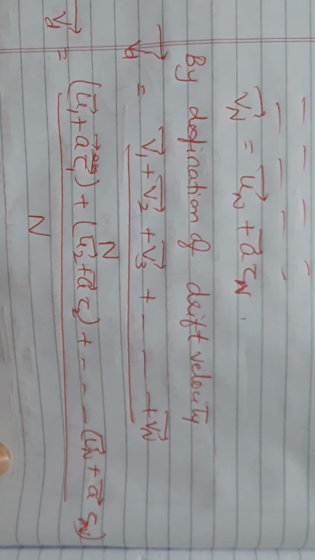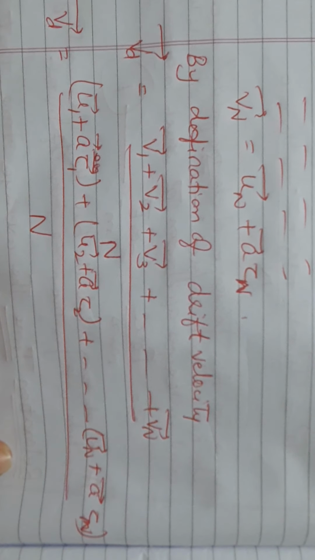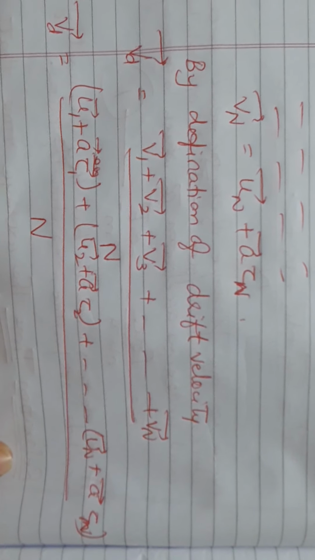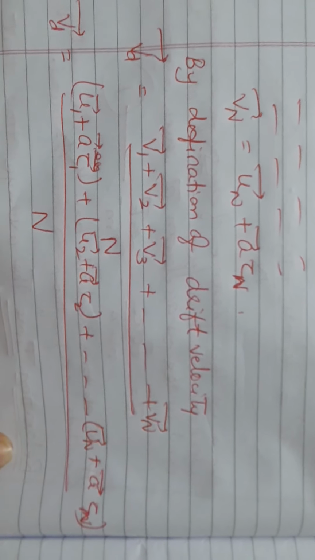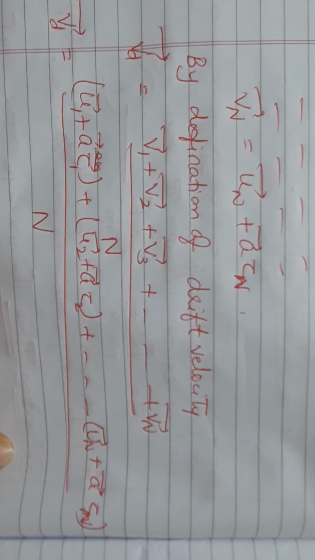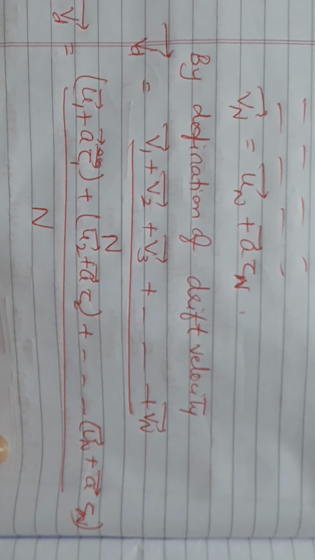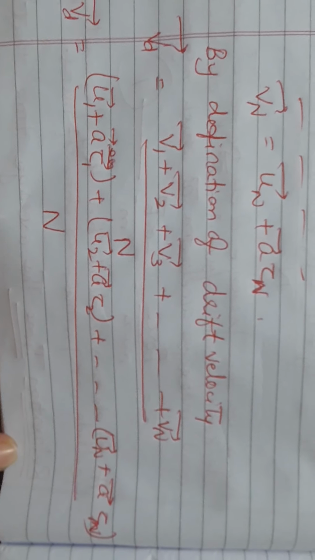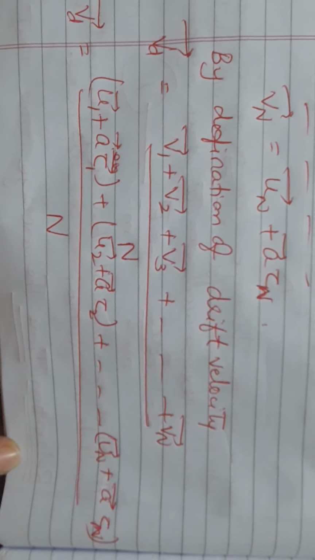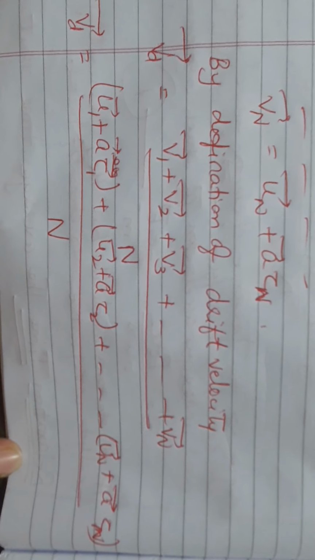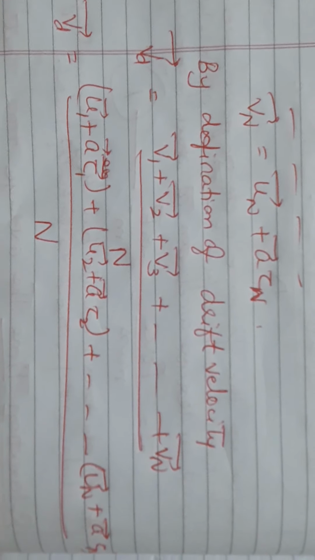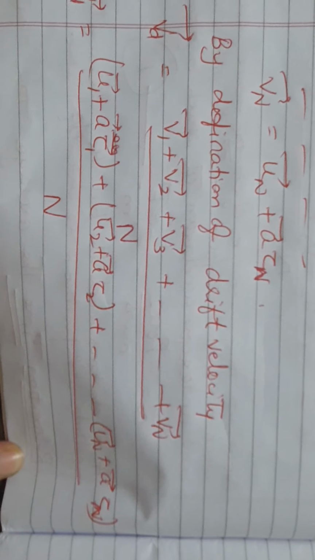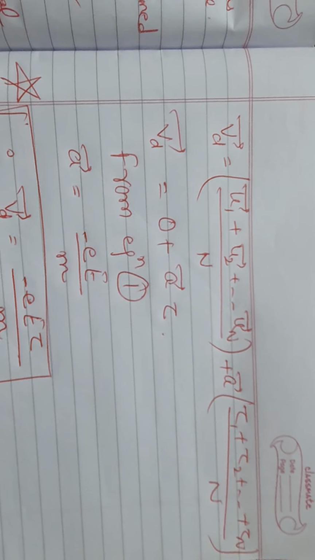We have n velocities. How will we calculate the average? Vd is the symbol for drift velocity, is equal to v1 plus v2 plus v3 up to vn upon n. In place of v1 write u1 plus a tau1, in place of v2 write u2 plus a tau2, and so on, in place of vn write un plus a tau n, upon n.